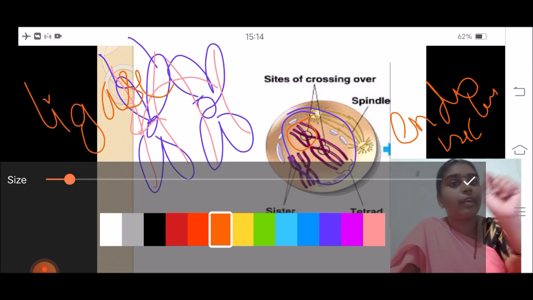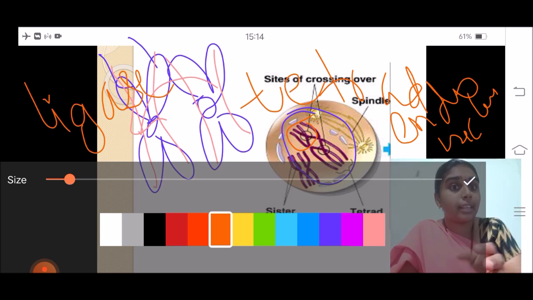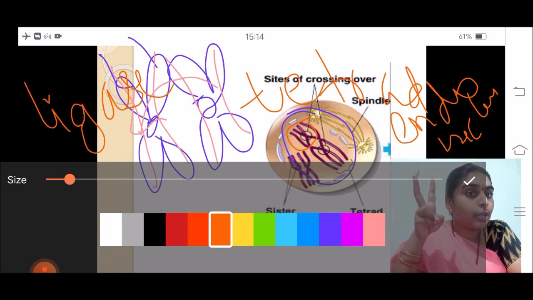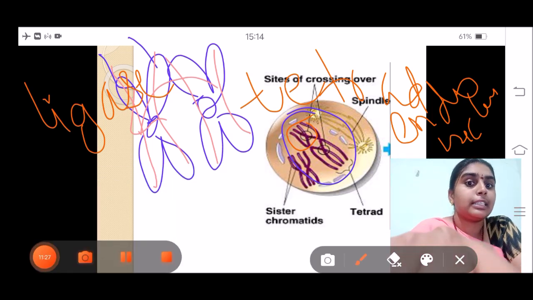That particular phenomenon we call a tetrad. So tetrad formation is seen where 4 chromatids with 2 centromeres have come close to each other and are present at that position. These divisions are occurring in the Pachytene stage.